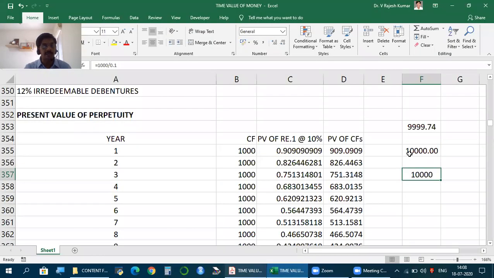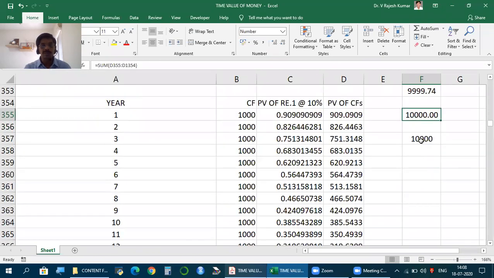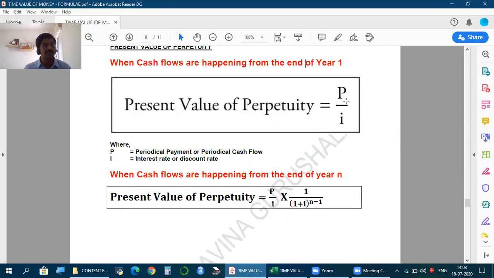Those who know how to use an Excel sheet, keep calculating for 100 years, 1000, 10,000. You'll get 10,000 or close to 10,000. If you take a longer period, it will be 10,000. So this is the simplest formula to calculate, P by I. That's it. So perpetuity, we know the meaning. You can't find the future value. How to find the present value? P by I.